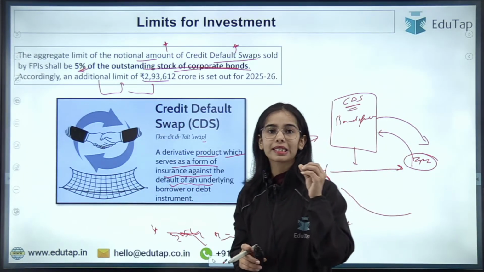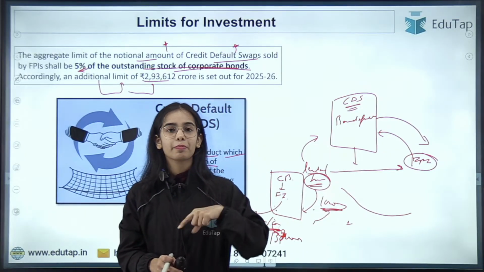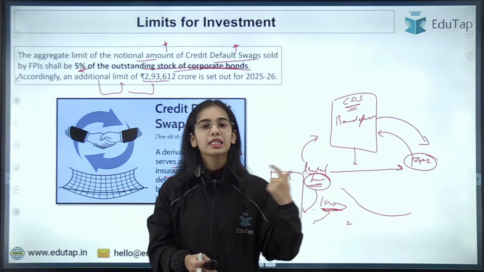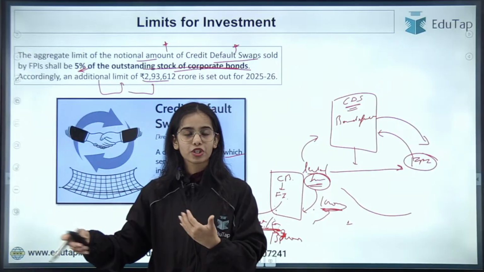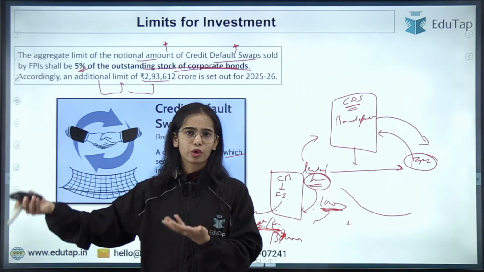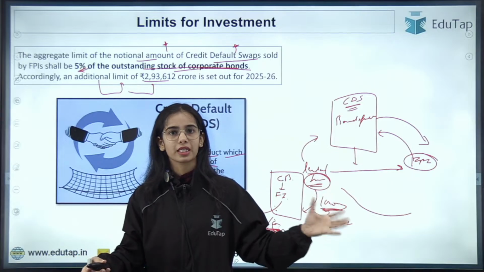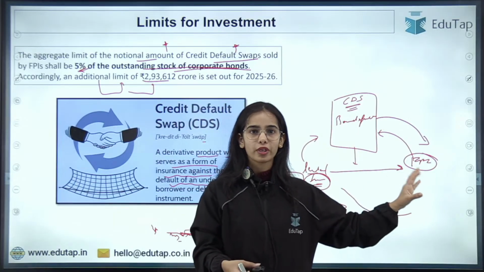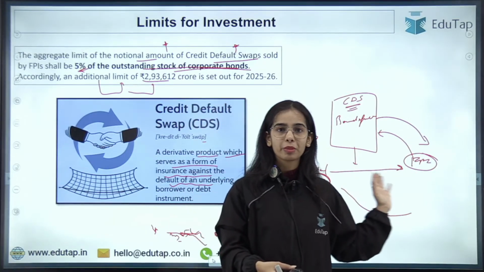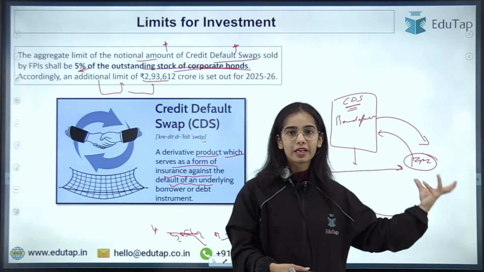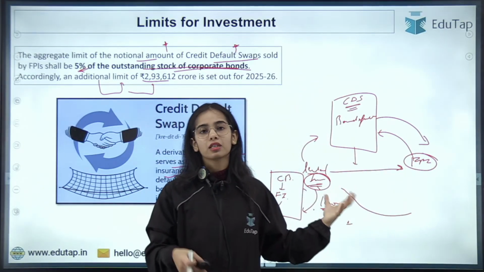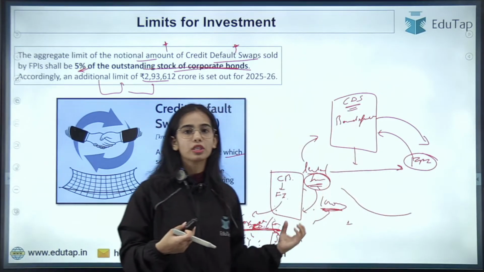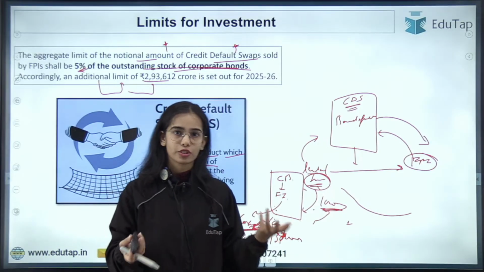So credit default swap is like an insurance. If I buy the insurance, I pay regular premiums to the insurance company, and if something happens to me, the insurance company is liable to pay for the operation cost or any hospital cost. The insurance company has to bear it. Similarly, if the lender or the investor is buying this credit default swap from the foreign portfolio investor and is paying regular premiums to the FPI, the FPI is liable to take the loss from the default if the corporate defaults. Okay, so this is the idea.